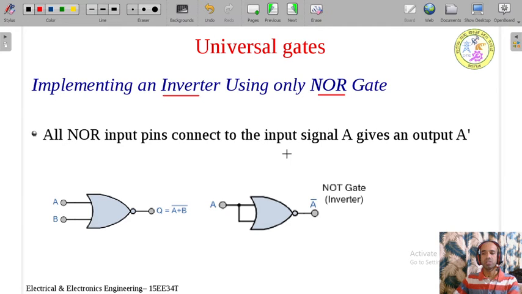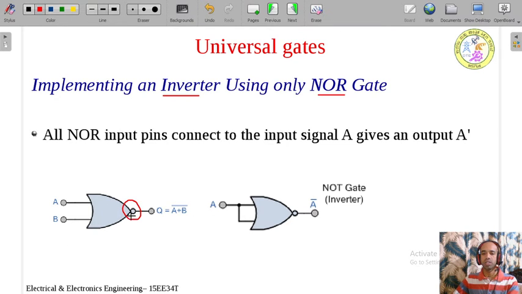For the NOR gate also, it is the same connection we need to do. This is the NOR gate, OR gate plus bubble. It indicates the NOR. OR plus NOT is NOR. A is the input, B is the output. Perform the OR operation first, and because of the bubble, you add one bar here. It is A plus B whole bar. This is the output of the NOR gate.